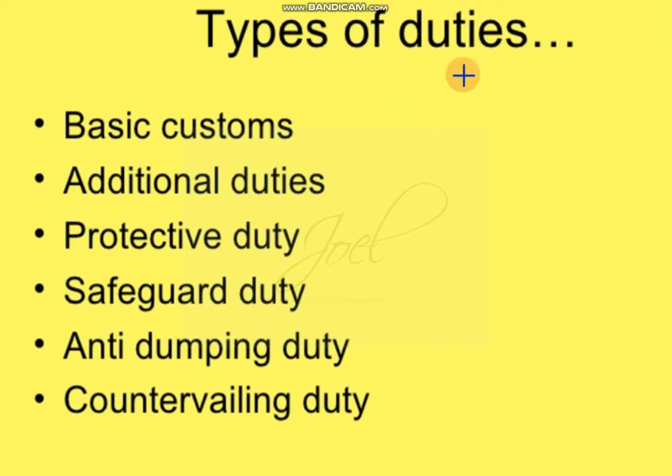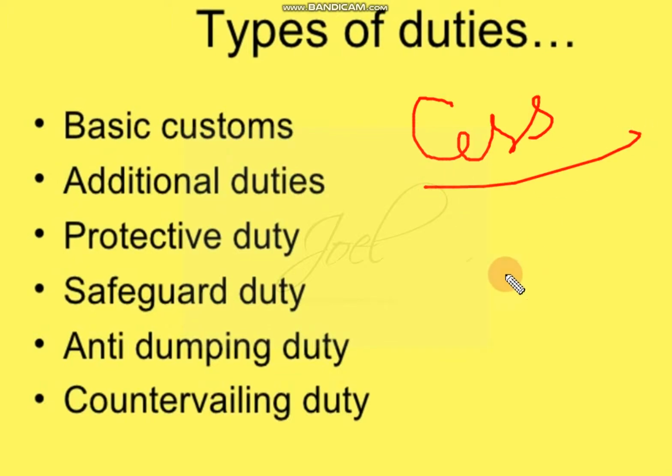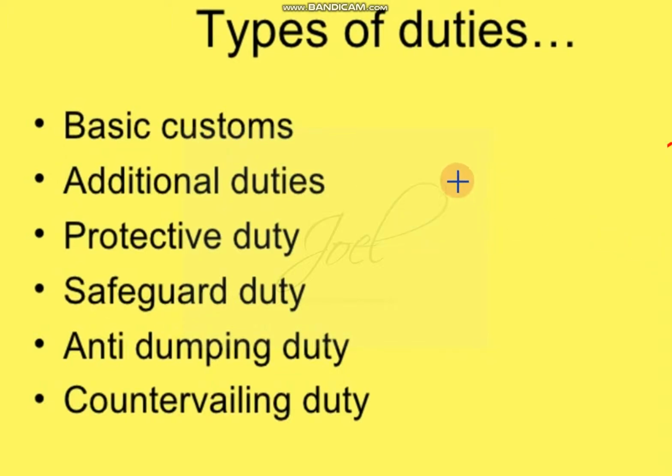There are other cesses as well. Some kind of cess may be social welfare surcharge, or health and education cess, or different kinds of cesses may be levied by the customs authorities for the import of the product. Then one other item we can consider is social welfare surcharge, SWS.